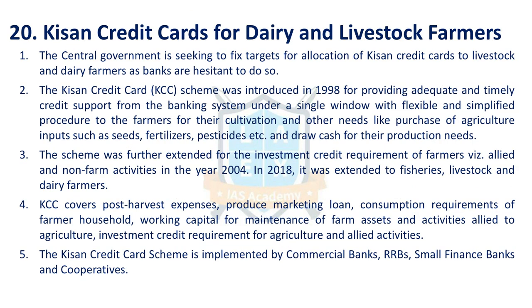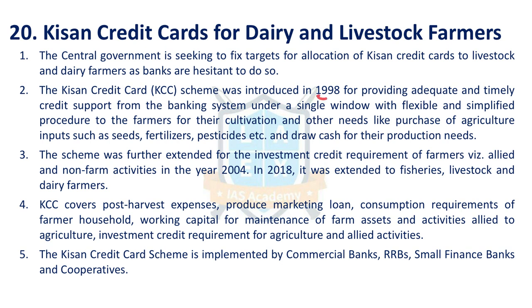Next issue is Kisan Credit Card Scheme. The Kisan Credit Card Scheme initially was for agricultural farmers only. Later it was extended to dairy and livestock farmers and to fishermen also. In this context, recently, the Kisan Credit Card Scheme's reach is low, especially among dairy and livestock farmers. That's why it was in the news.